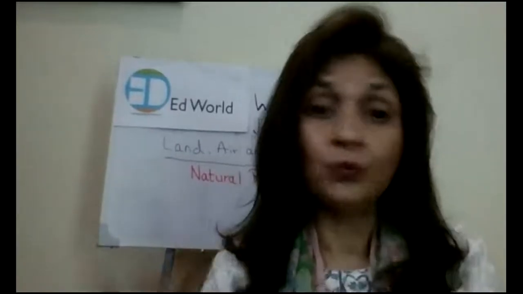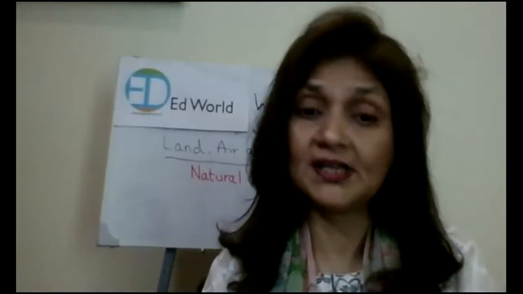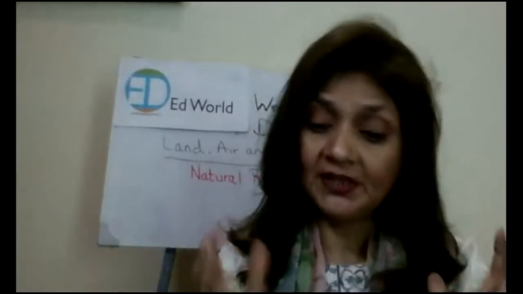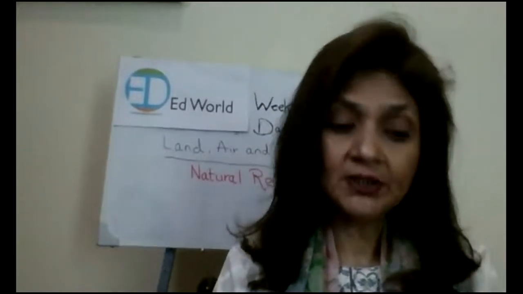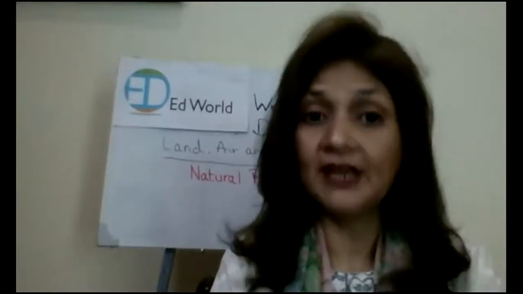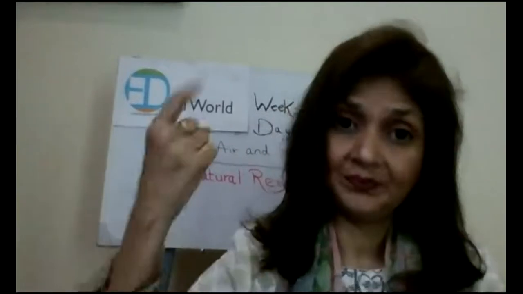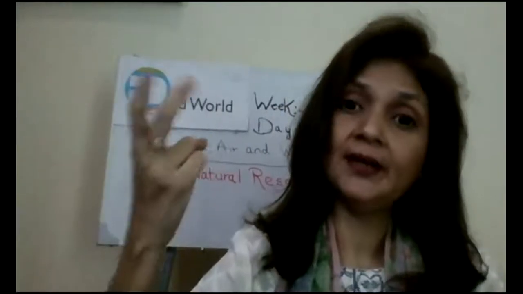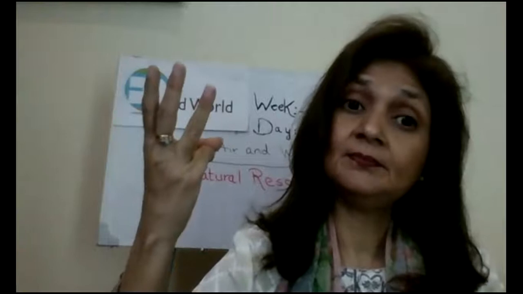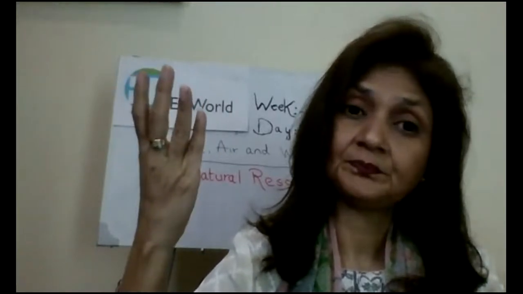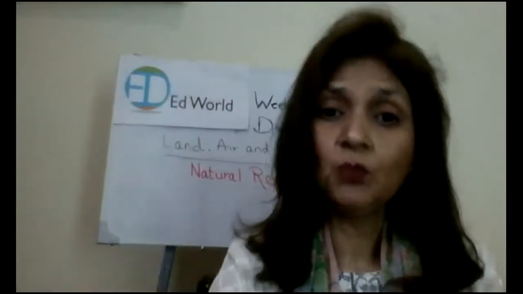And you know why we need all these natural resources. I have already explained you in detail. Yes, children? So that means you are able to make a list of natural resources. What are the natural resources? Water, soil, trees, animals. Then what else?